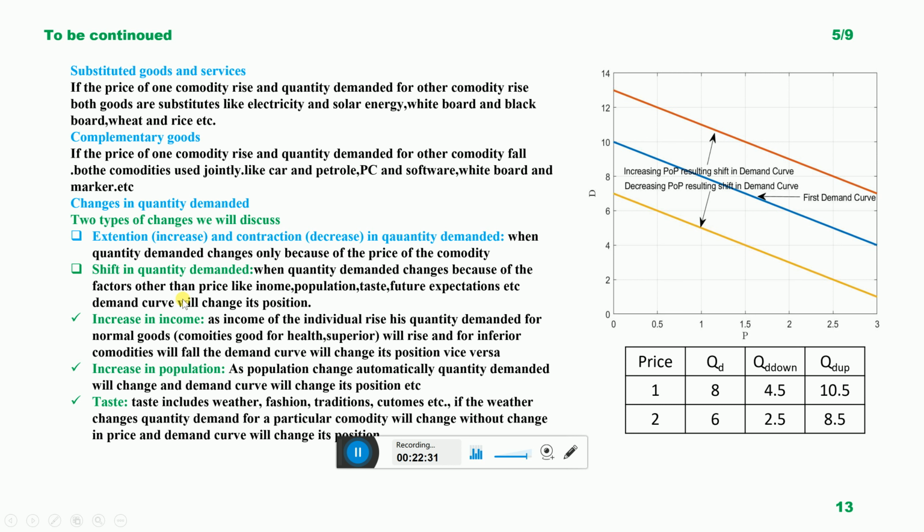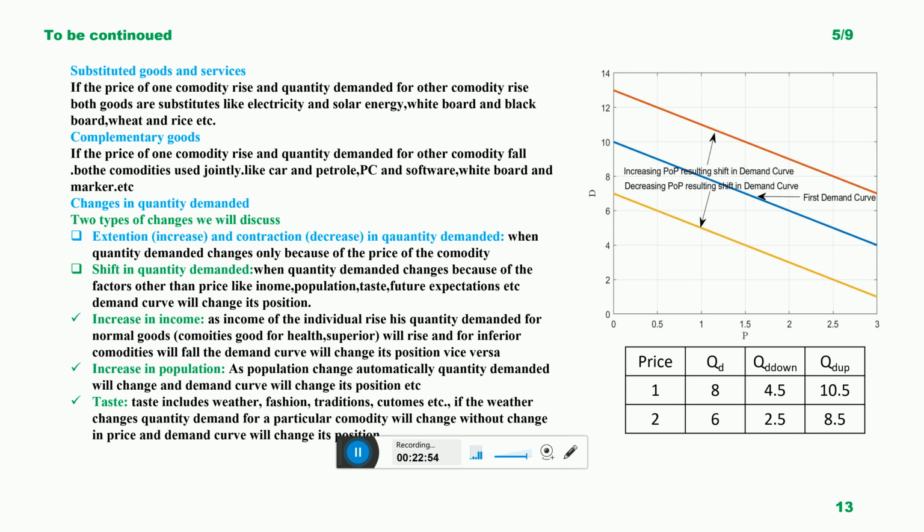The second one we call shift in quantity demanded. In this section we will learn about those factors other than price due to which the quantity demanded of any particular commodity changes, and the demand curve changes its position, shifting upward or downward.